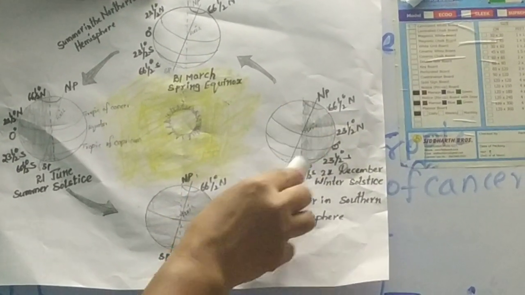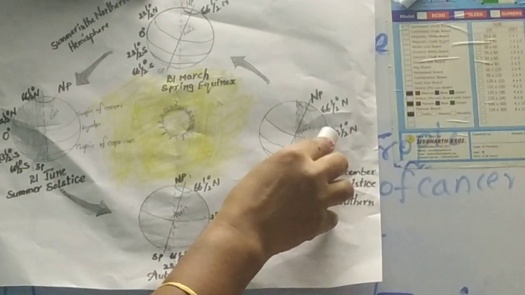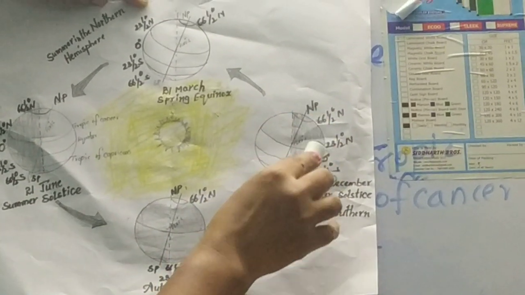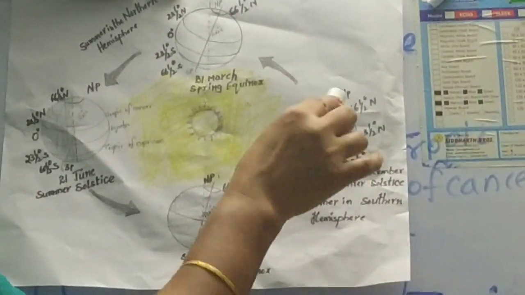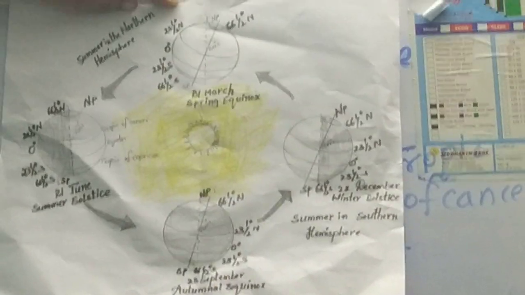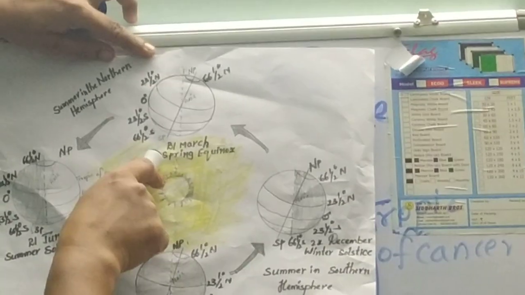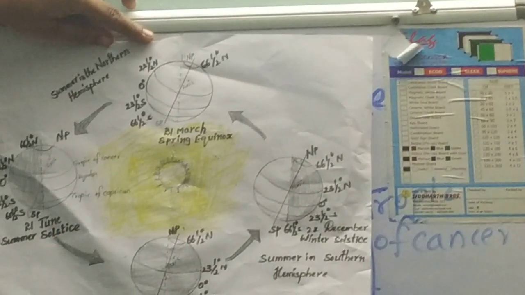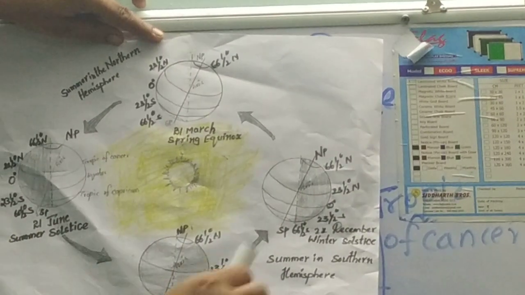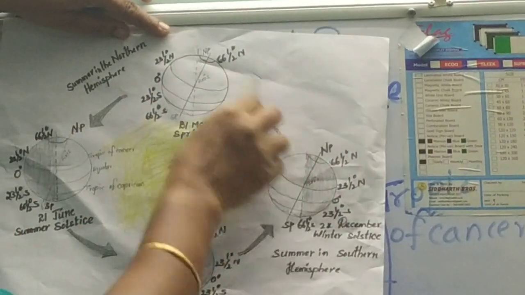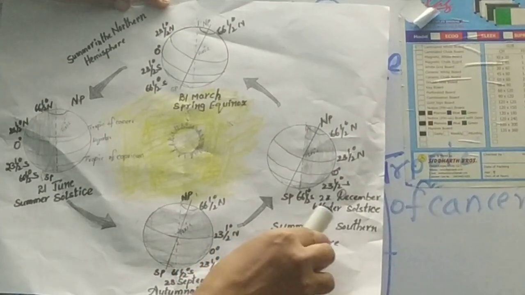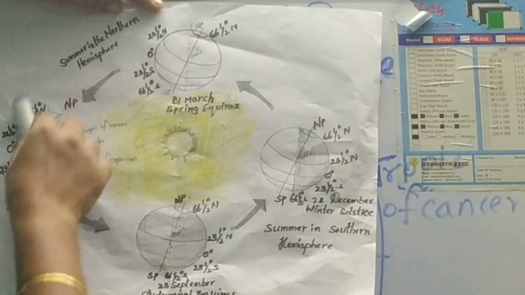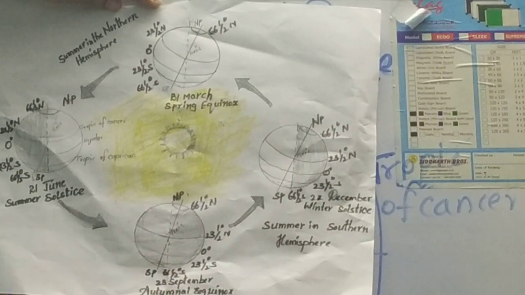Okay. So equator, Tropic of Cancer, Tropic of Capricorn will come here, and this is the Antarctic Circle, this is the Arctic Circle. Okay, so this is the spring equinox and this is the autumn equinox. So it will rotate like this. So summer solstice, autumn equinox, winter solstice and spring equinox. So it will come like this.